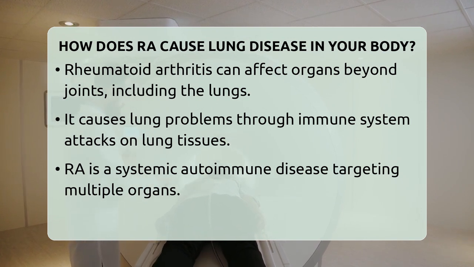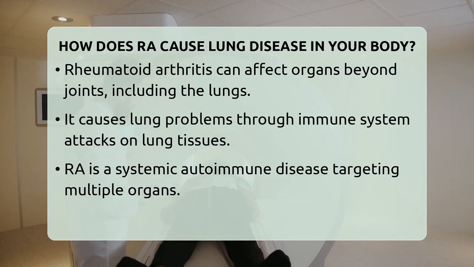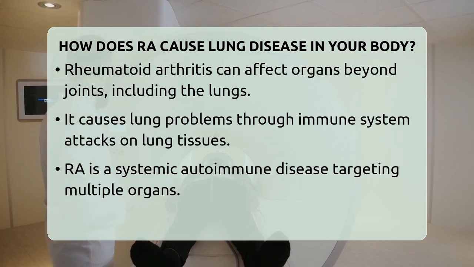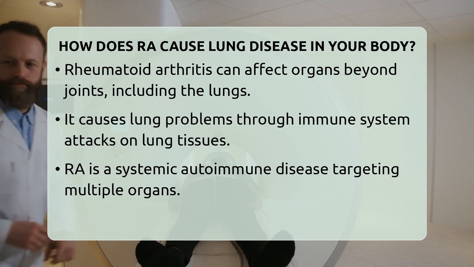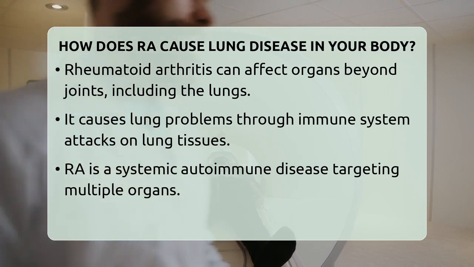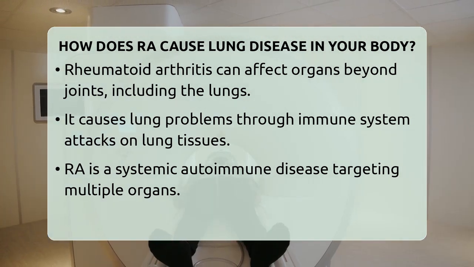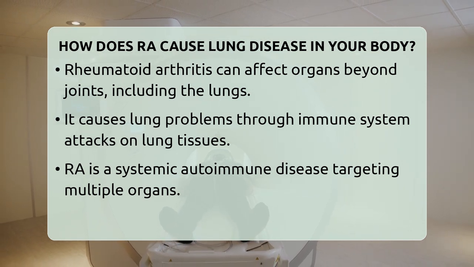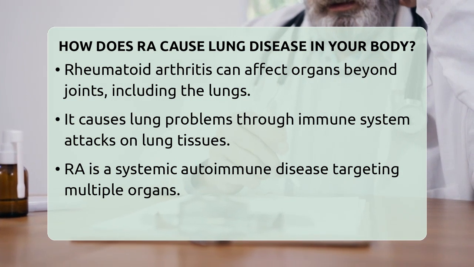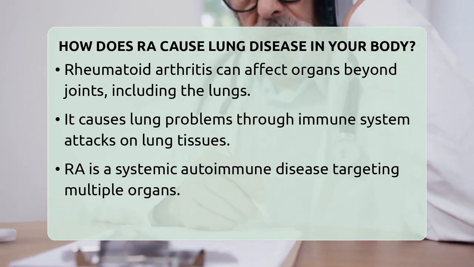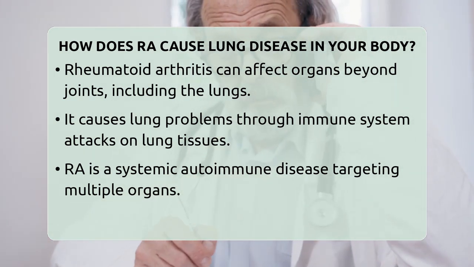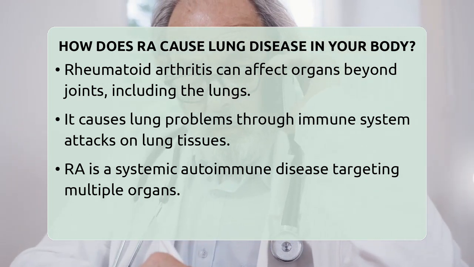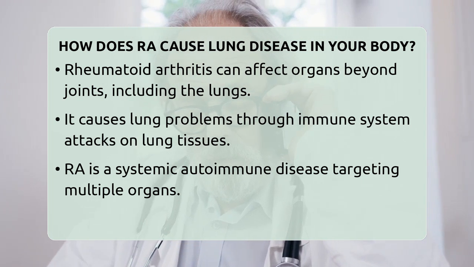The immune system mistakenly identifies parts of the lung tissue as threats and triggers inflammation. This inflammation damages the lining of the airways and the tiny air sacs in your lungs called alveoli, which are essential for oxygen exchange. The process often starts with chronic injury to the cells lining the airways and alveoli. Factors like smoking, infections, genetic factors, and changes in the lung environment can make this injury worse.